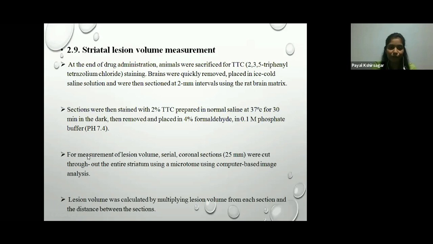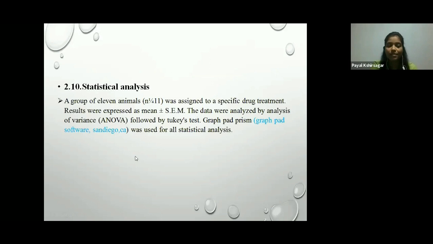Serial coronal sections, 25 mm, were cut throughout the striatum using a microtome with computer-based image analysis. Lesion volume was calculated by multiplying the lesion area from each section by the distance between the sections. Then statistical analysis. A group of 11 animals was assigned to each drug treatment, and results were expressed as mean plus minus SEM. Data were analyzed by analysis of variance, ANOVA, followed by Tukey's test, using GraphPad software, which we use for the statistical analysis.